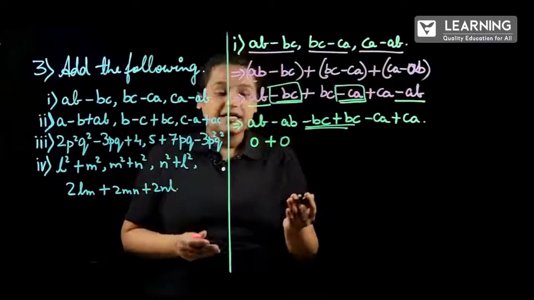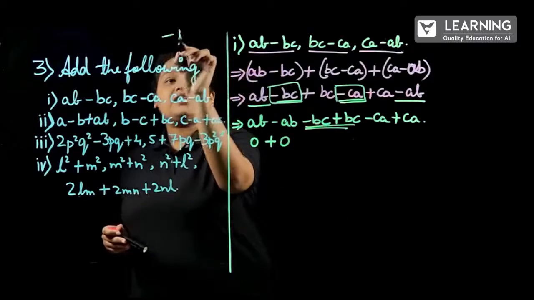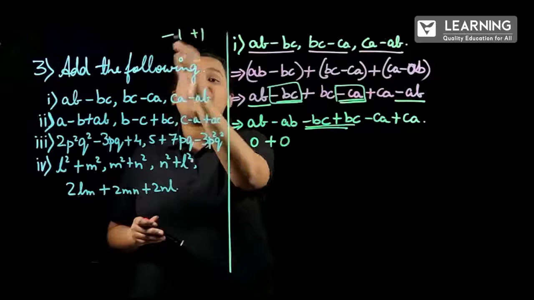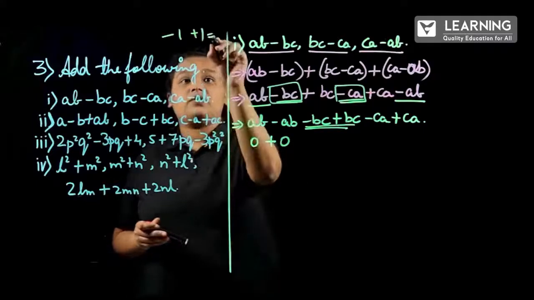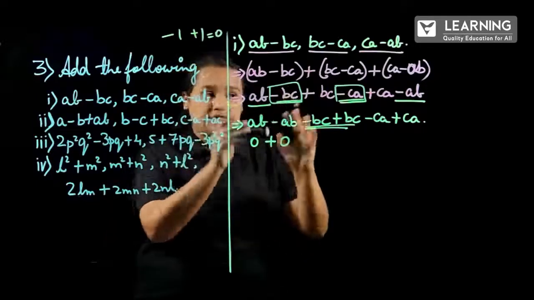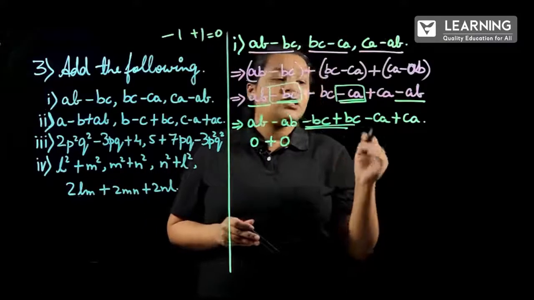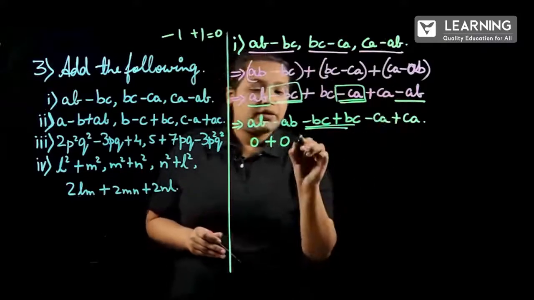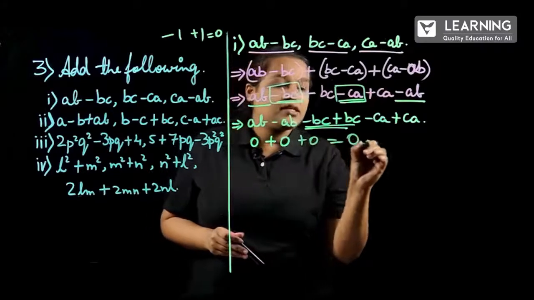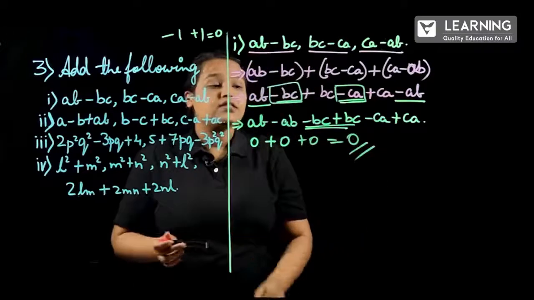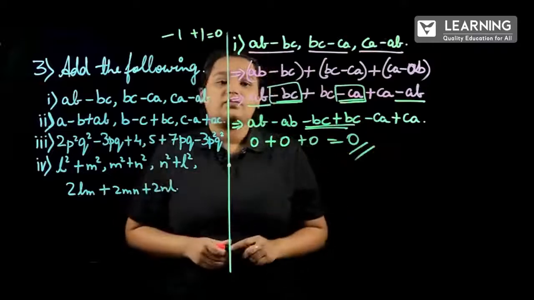It will be cancelled. It means minus 1 plus 1. Minus 1 plus 1 is how much? It will become 0. Exactly the same way, next again minus CA plus CA will become 0. So the answer is 0 plus 0 plus 0, which is 0.